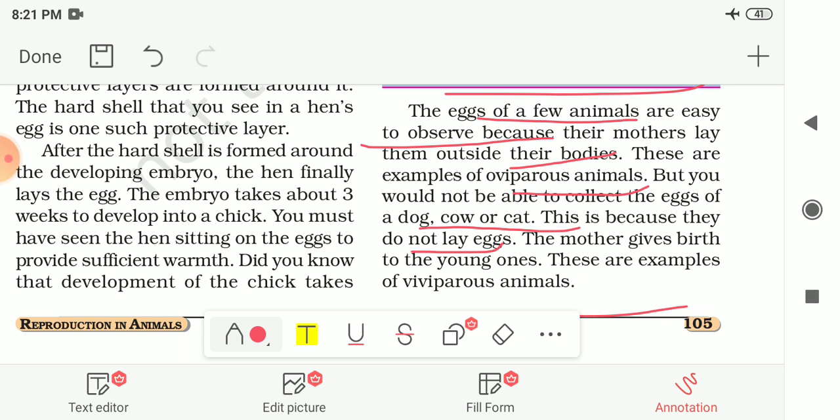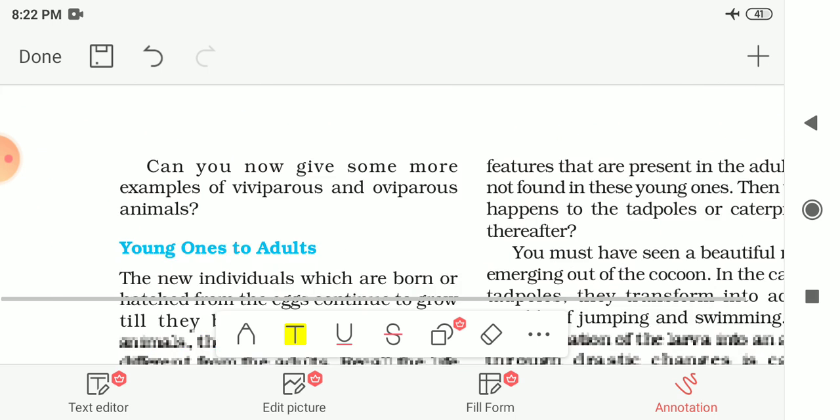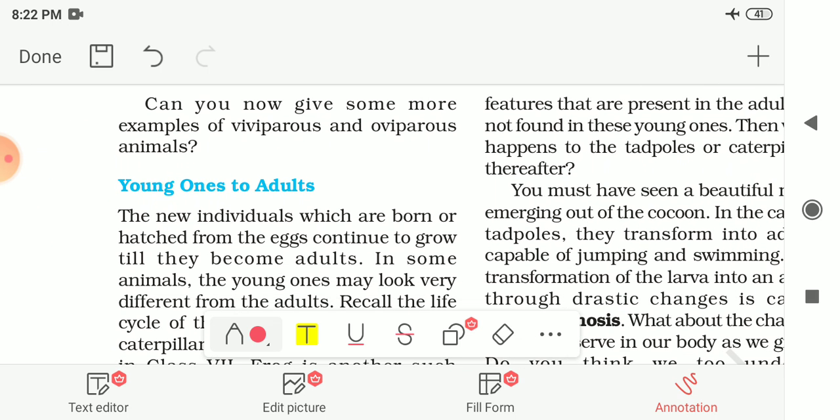The mother gives birth to the young ones, and these are examples of viviparous animals. Now can you find some more examples of oviparous and viviparous animals?